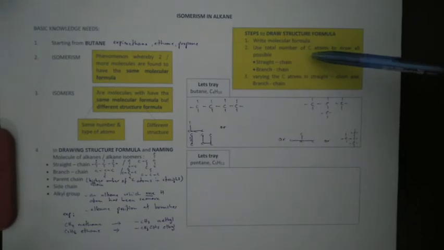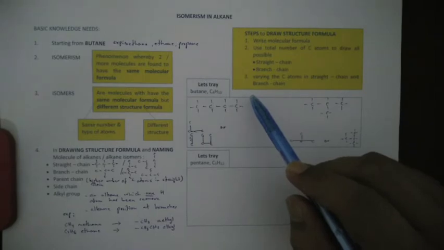Number 2, use the total number of carbon atoms to draw all possible straight chains and branch chains. So we refer to the molecular formula to get the number of carbon atoms. And the last one, vary the carbon atoms in straight chain and branch chain to get the alkane isomers.